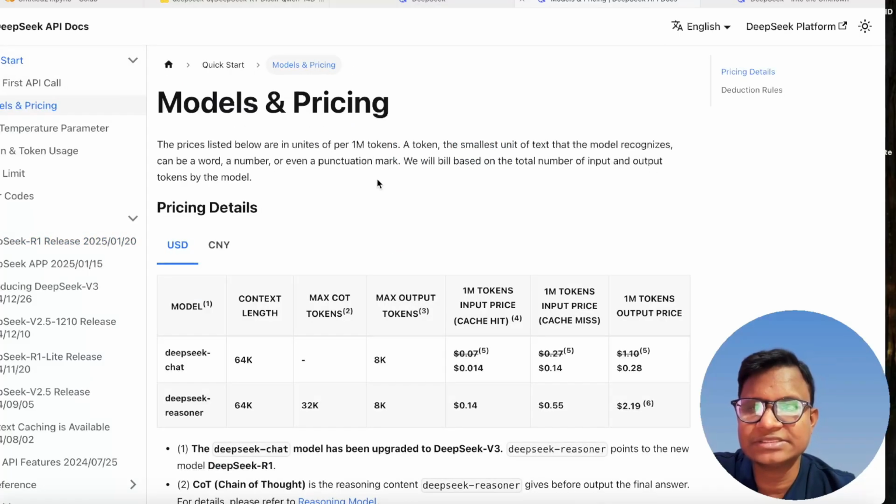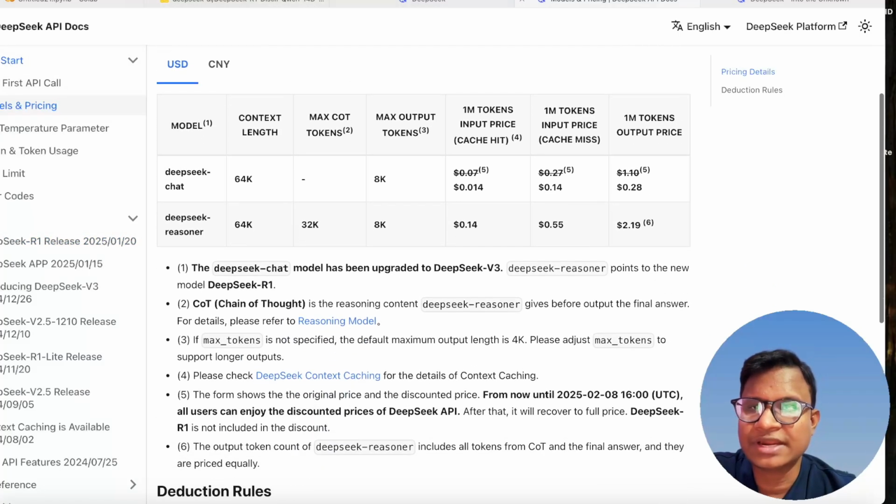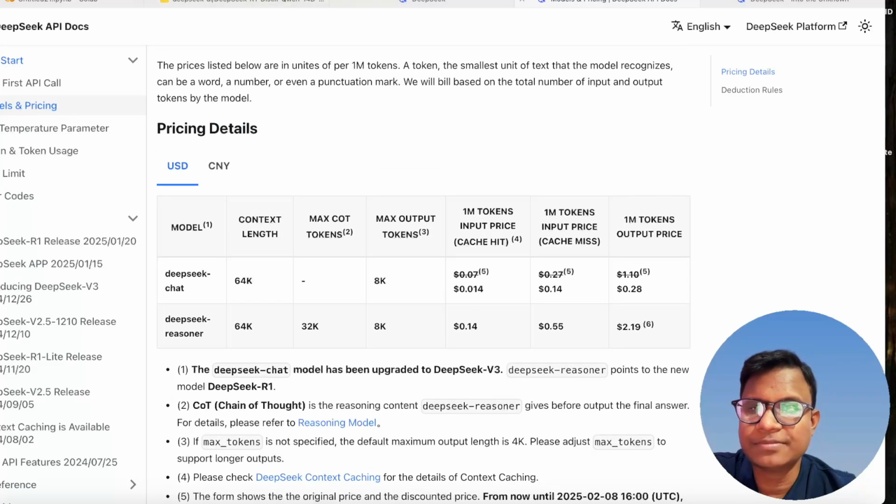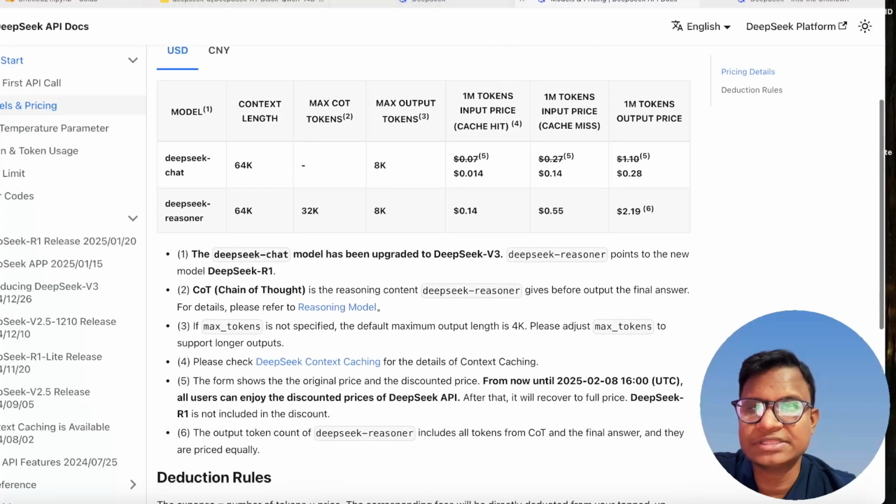The pricing is also quite cheap. The context length in the API is 64K right now, that's the input context length. And the price for 1 million input tokens is 0.014, a lot cheaper than the GPT ones or Claude. So you can use this.